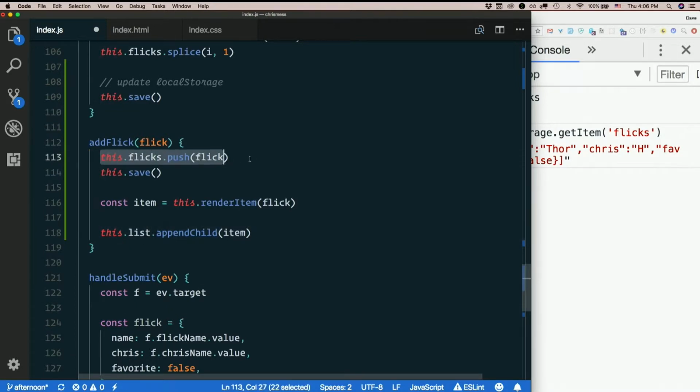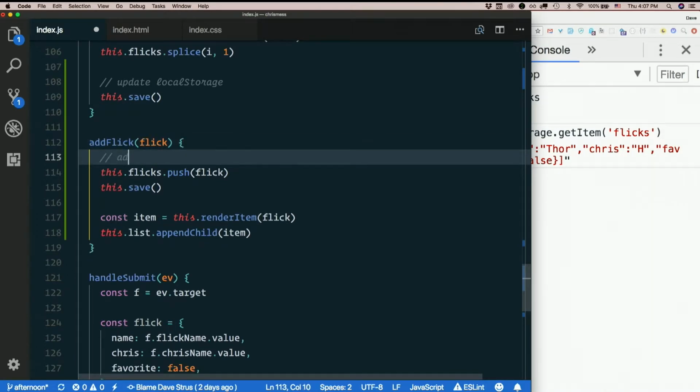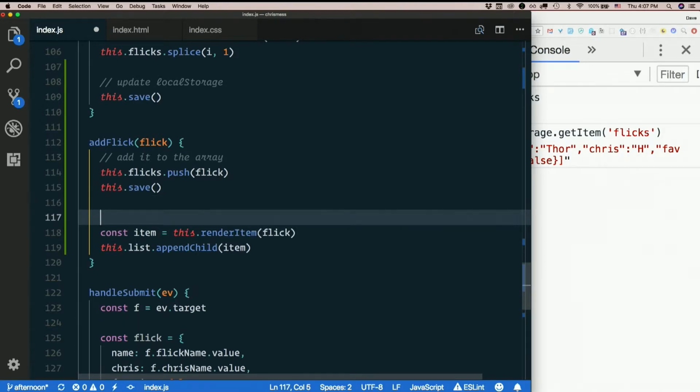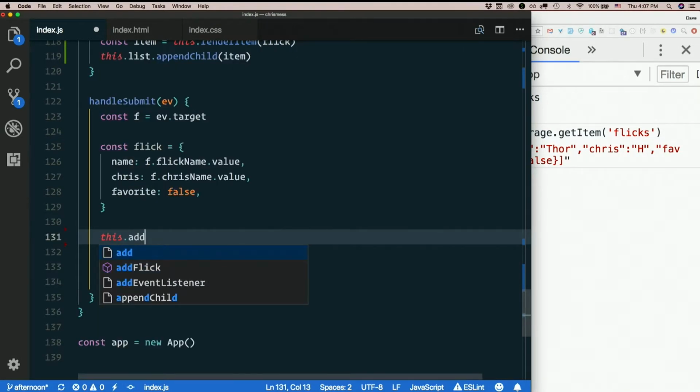It's going to push it onto the array, it's going to save, and it's going to actually render the item and append it to the list. So then down here, all I need is this.addFlick(flick).